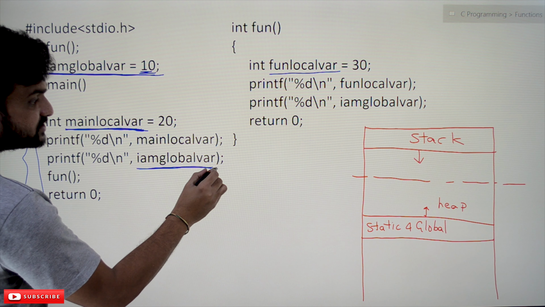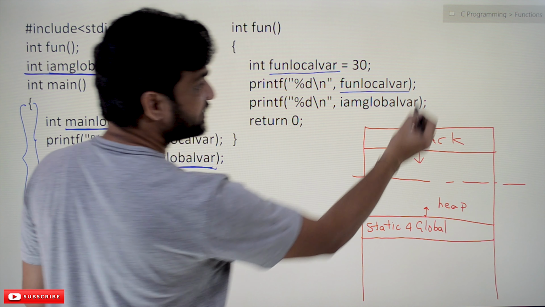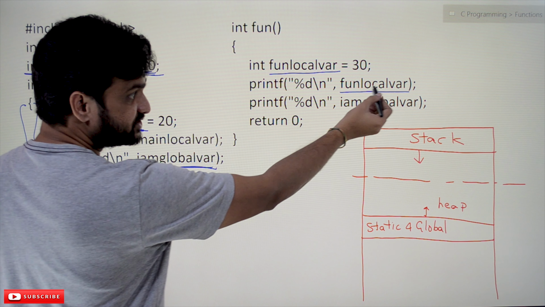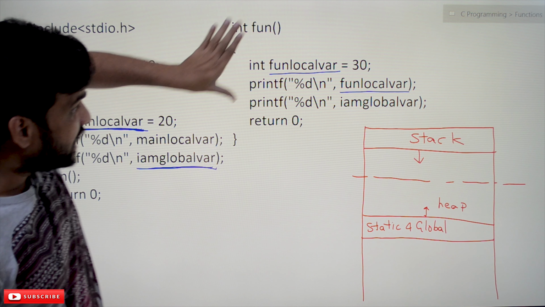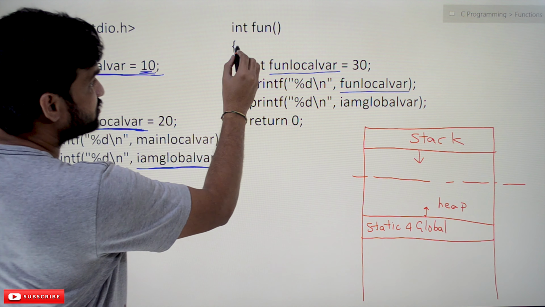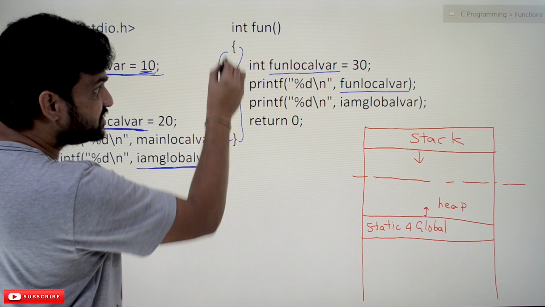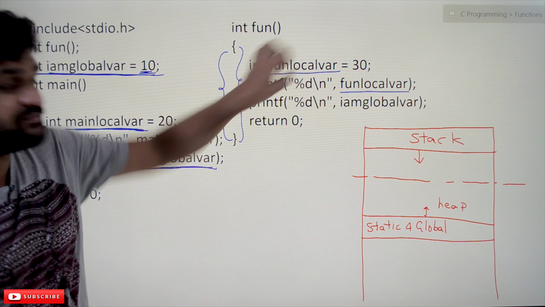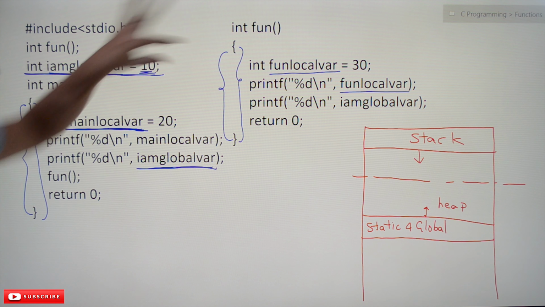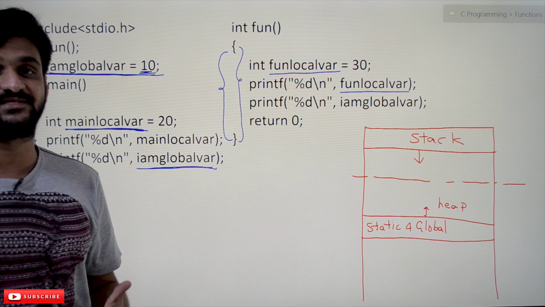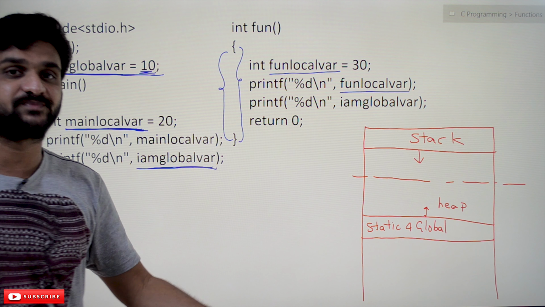Here we can access this global var, but within this main function, can we access this function local variable? Fun local variable means function local variable. The name of this variable is function local variable, and the scope of this variable is block scope. Because it is a local variable, it is a block scope variable, meaning this variable can be accessed only within this block. If we try to access this function local variable in this main function, we cannot access it. We are going to get an error. So we'll try to execute this program and see how the errors will be displayed.